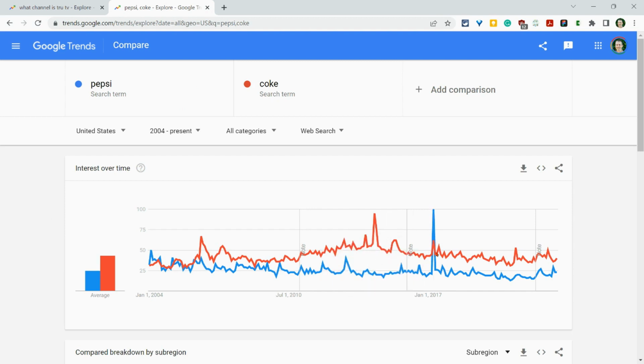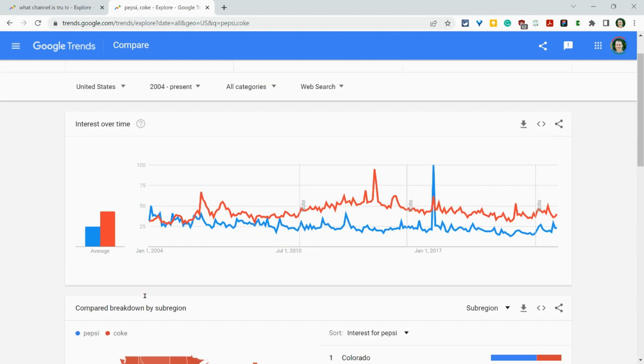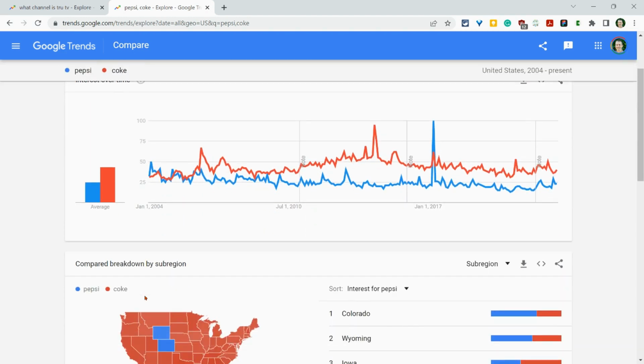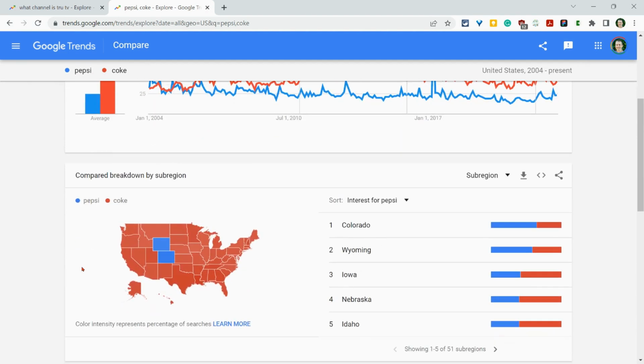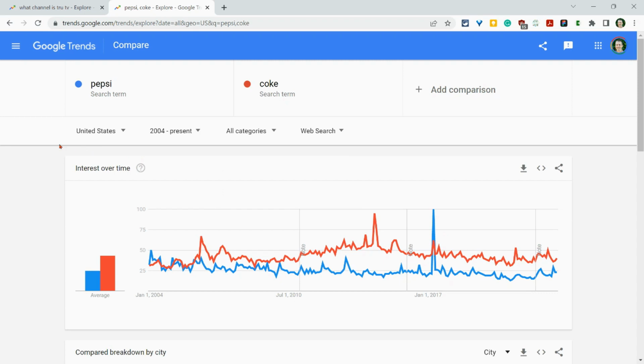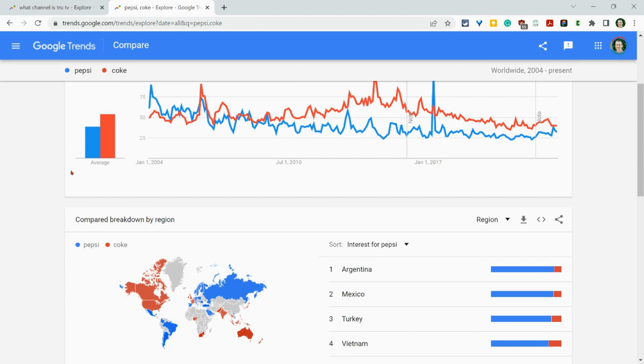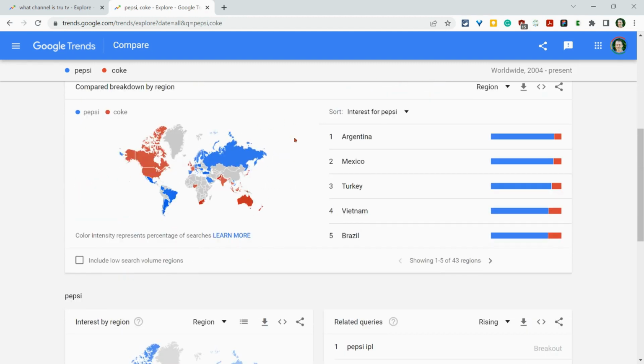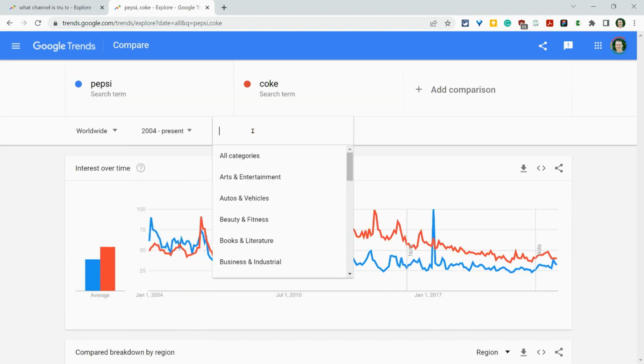So you see here, there's some spiking, and it's really cool. You can do this to compare anything, and look into why these spikes are happening with your kids. By the way, we can also break it down by state, and two states, Wyoming and Colorado, are where Pepsi is in the lead. Again, ask your kids, why is that? We also can filter here by United States or worldwide. And so that's really interesting. And here we get Coke and Pepsi, and then other countries where there's just not enough data, your time range, your categories. So if you want to, you can do it by categories there.